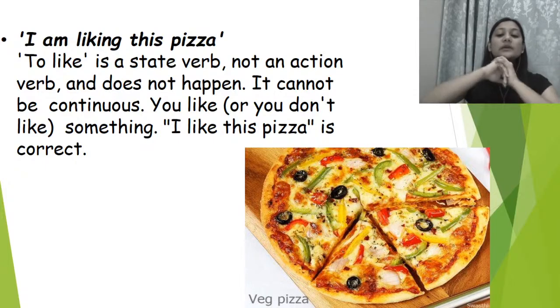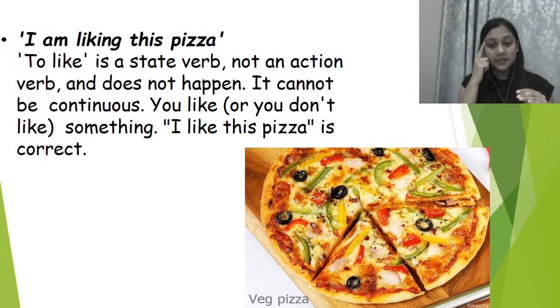Wherein we are not doing any activity in particular, right? That is the state of our mind. Make sense? Non-action verbs talk about opinions, beliefs, ideas, state of mind, feelings, emotions. So that is your liking for pizza. I am liking this pizza uses a non-action verb, not an action verb.